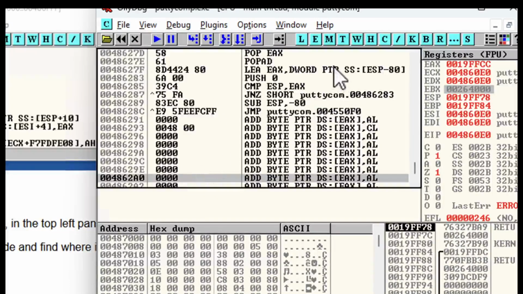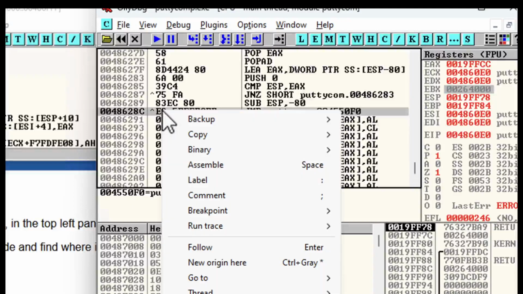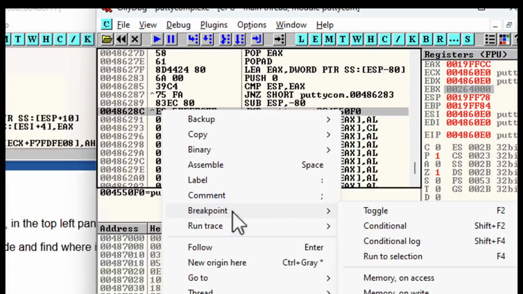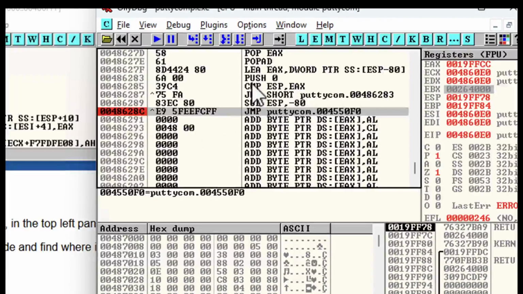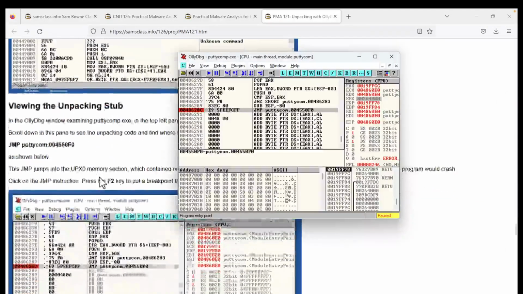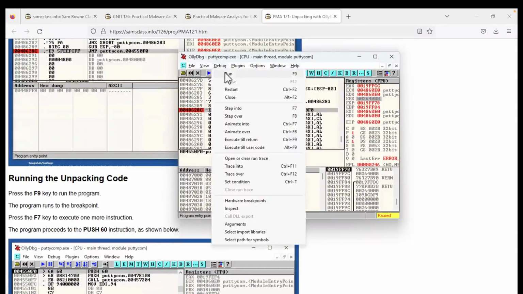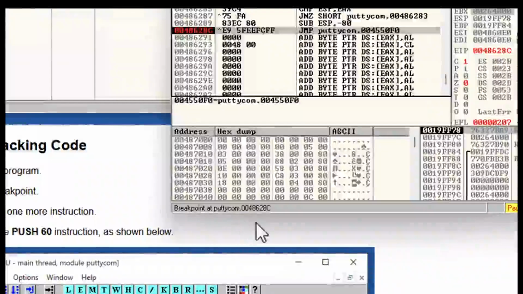What happens is that is the unpacking stub. All that code, just a few screens of assembly, does the unpacking, and when it's done, it does a jump into PuTTY. So everything up to this point is the unpacker, and I can put a breakpoint here. If I right-click and toggle breakpoint, it'll turn red. Now I'm going to run to that point and stop. That will do the unpacking, preparing it in memory, and then stop. So I run it here, debug run, and it stops at the breakpoint.